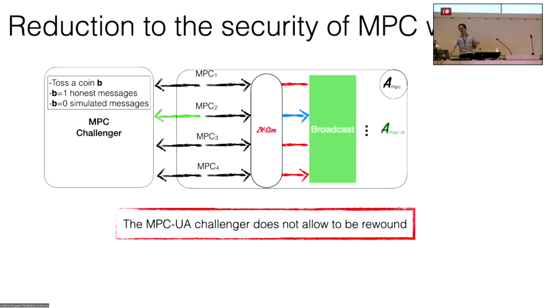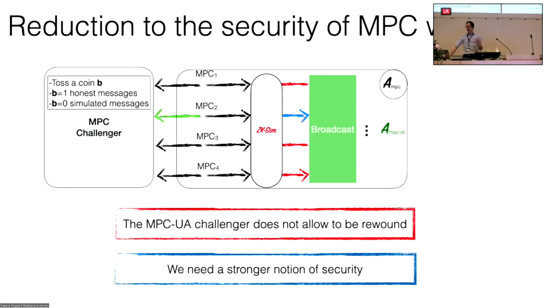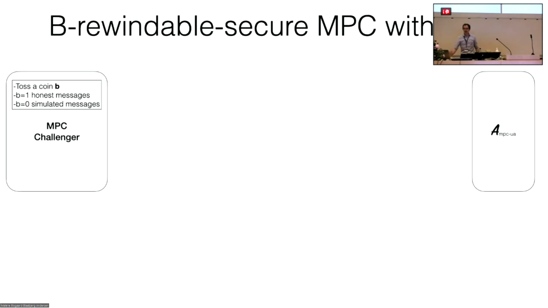Actually, that's a very good example. So yeah, the MPC challenger cannot be rewound. So what do we do? We need a stronger security notion of multi-party computation. We define a security notion that can actually be composed with other interactive primitives.